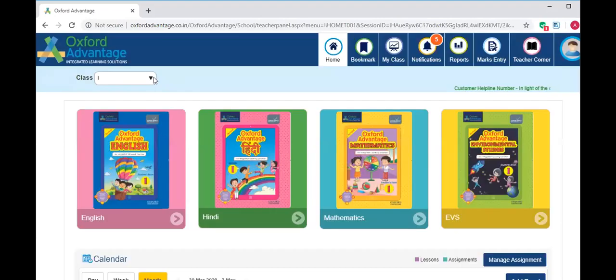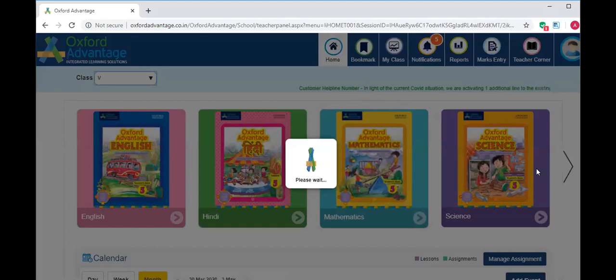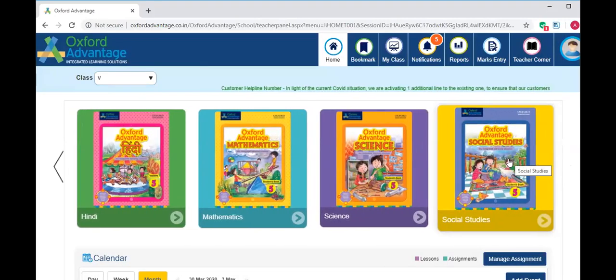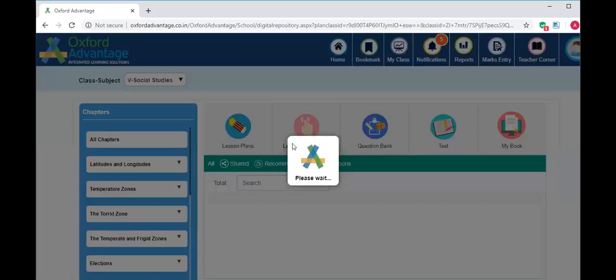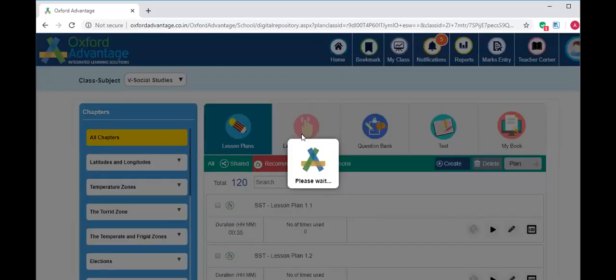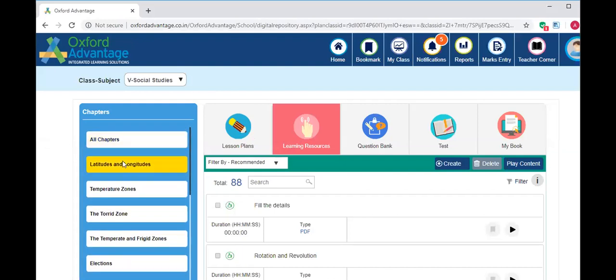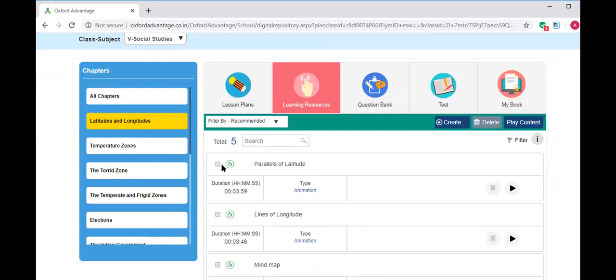Just a minute, students, I need to reload this page again. By this video, it will be easy for you to understand the concept. Here I'm going to play first parallels of latitude, and then we will play lines of longitude. Here we have the video, just go through it carefully.